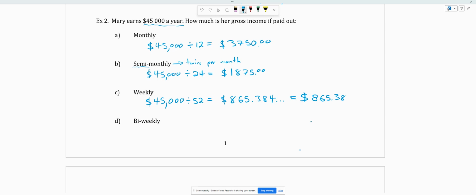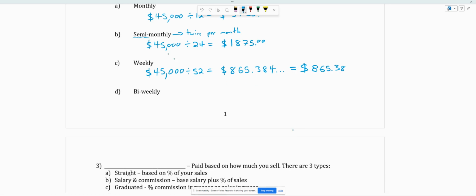So if we round this, it is 38 cents. Okay, and biweekly means every 2 weeks, sometimes confused with semi-monthly, but this means every 2 weeks. This is a very common pay schedule, especially for hourly wage workers. If you have a part-time job, you get paid every 2 weeks.